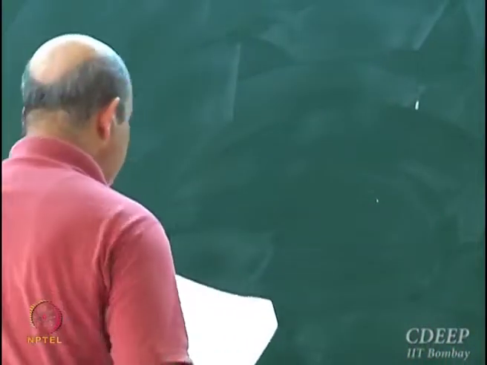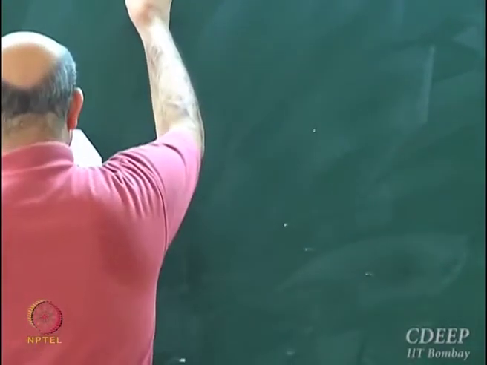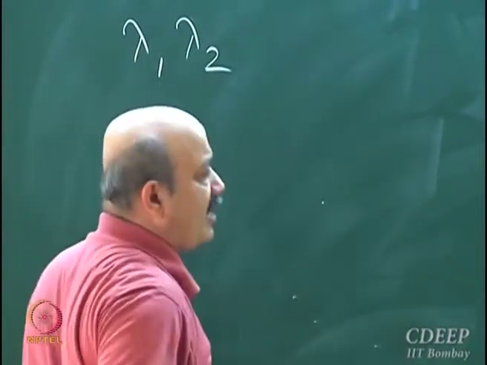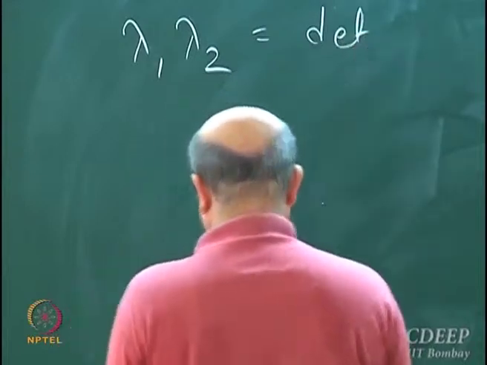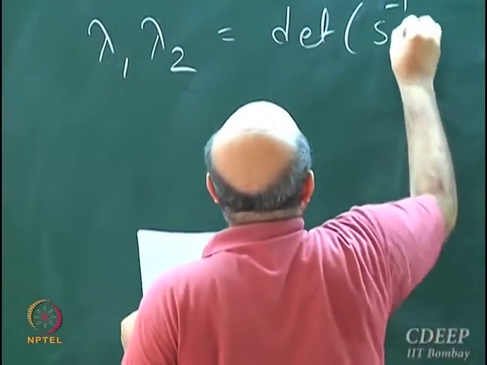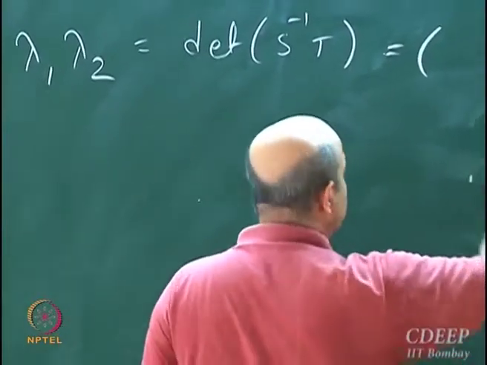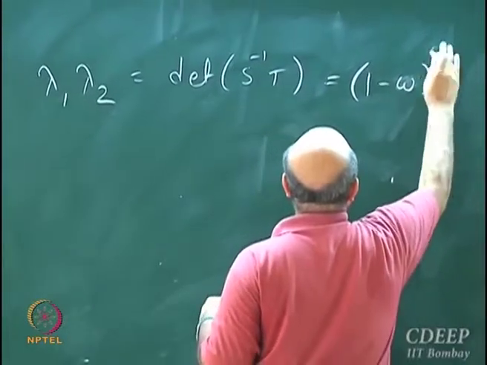Okay, so if you use some properties of matrices, then you know that if lambda 1 and lambda 2 are the eigenvalues of S inverse T, then their product is equal to the determinant of S inverse T, which in this case turns out to be (1 minus omega) whole square.